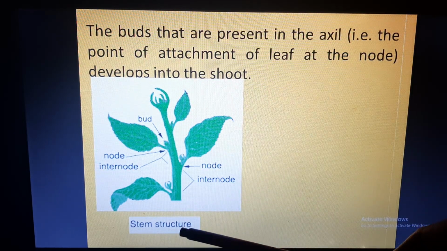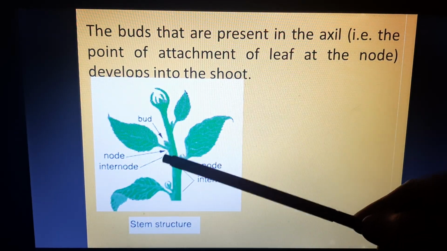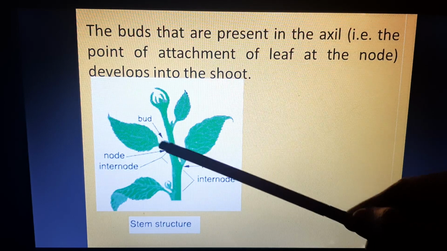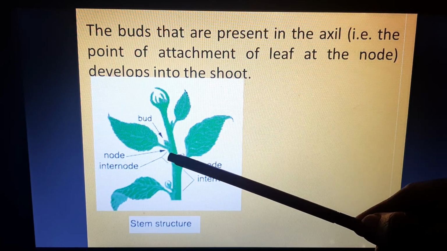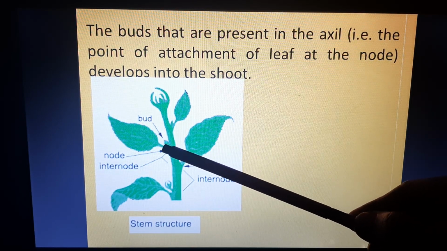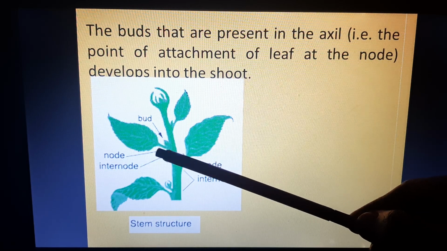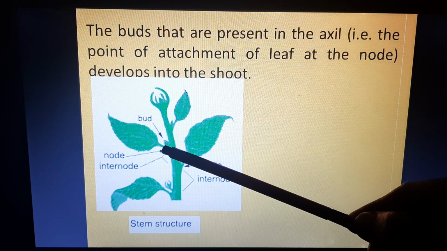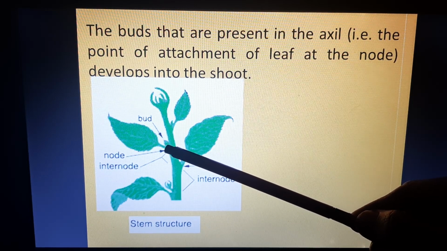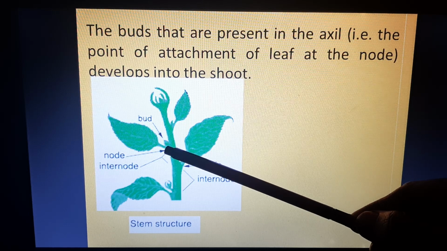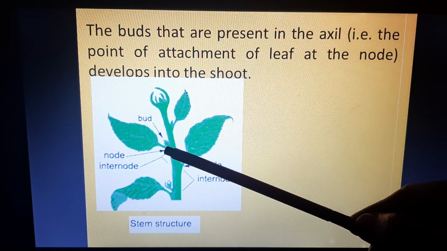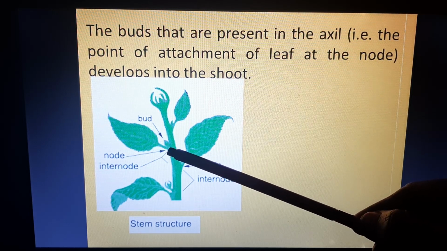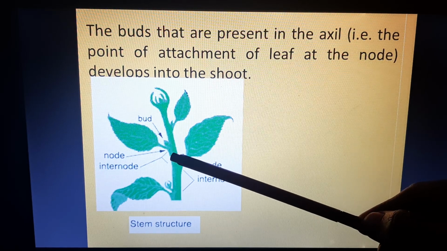Here you can see this is the stem structure and this is the point where the leaf is attached to the shoot. At this point, this bud is present. Now this bud can develop into a new plant. So this is a vegetative bud. This is not the bud which will convert into a flower later on. That bud is called a reproductive bud. This is the vegetative bud which is present in the axil of the leaf.